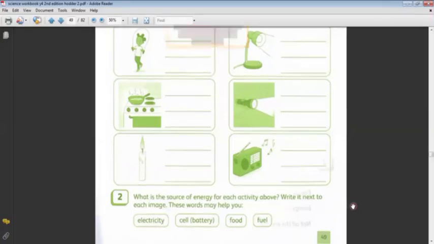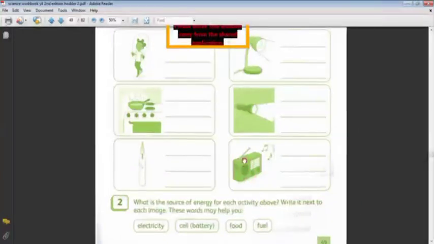Right. Second question, what is the source of energy for each activity above? Write it next to the image. We almost answered it already. The source of energy in each picture. What is the source of energy in the case of the radio? Electricity, or battery. Okay, battery or electricity. What is the source of energy here for the candle?